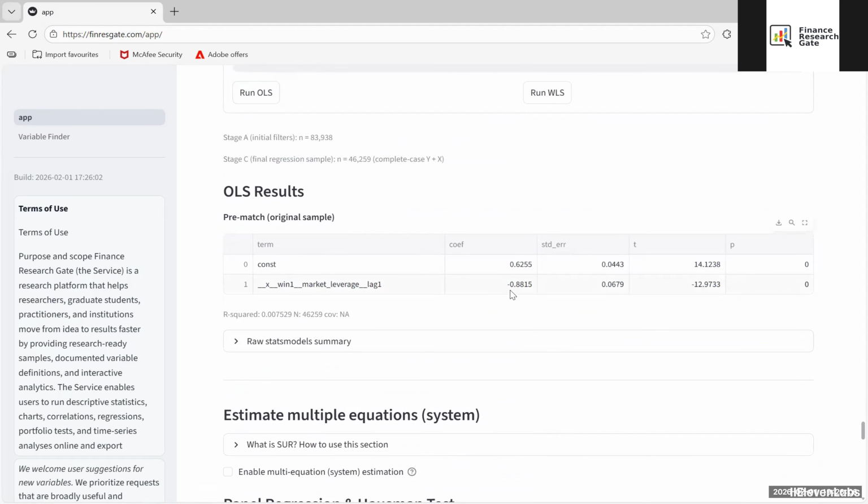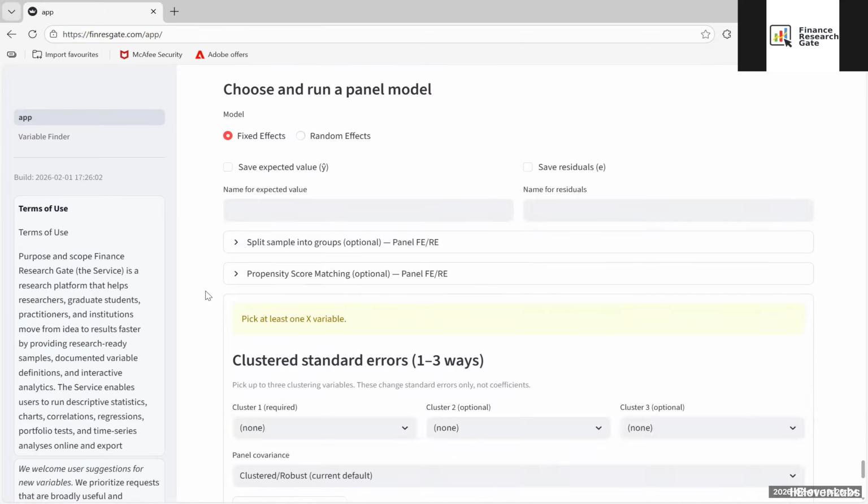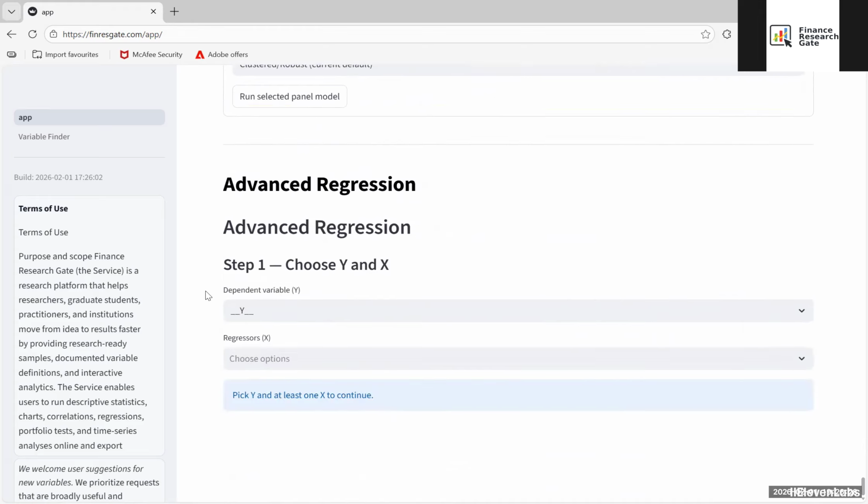We can clearly observe that this relationship is negative, indicating that with higher financial leverage, firms generally tend to invest less capital. However, this relationship may not hold consistently across the entire distribution of investment levels. For example, what would be the relationship between a high investing firm and a low investing firm? So rather than just looking at the entire distribution of our Y variable, we have the option to break it down into several distinct parts. This fundamental concept is precisely what lies behind the use of quantiles.